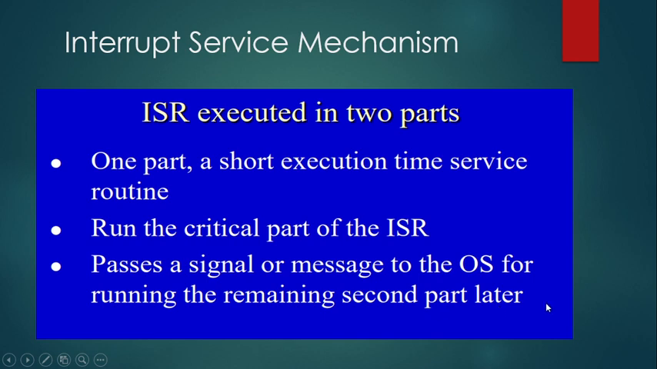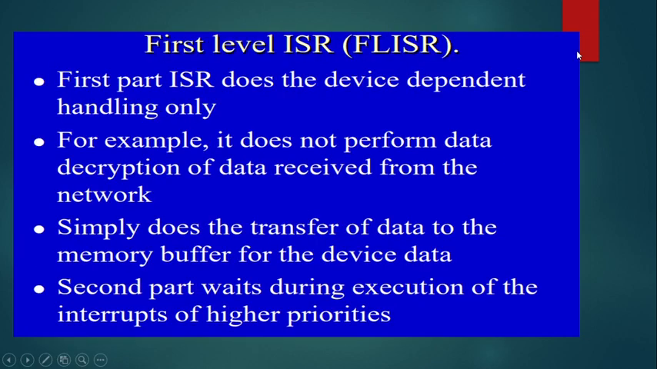So the remaining part can be done after dealing with the other interrupts also. That is the meaning. So the first part we call FLISR, that is the first level ISR. It will do the device dependent handling only. For example, it does not perform decryption of data received from the network. For example, say we have inserted a pen drive or a hard disk in order to transfer data. In this case, it simply transfers the data to the memory buffer for the device data. And the second part can wait during execution of interrupts of higher priorities.